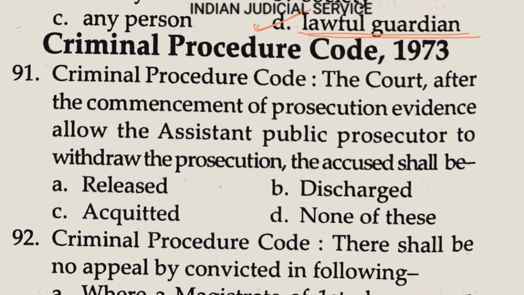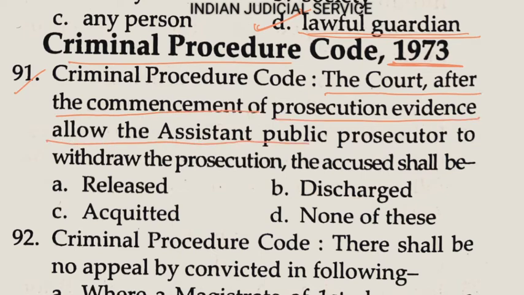Now question number 91. These questions are related to the Criminal Procedure Code 1973. The court, after the commencement of prosecution evidence, allows the assistant public prosecutor, this is very important, to withdraw the prosecution. The accused shall be?